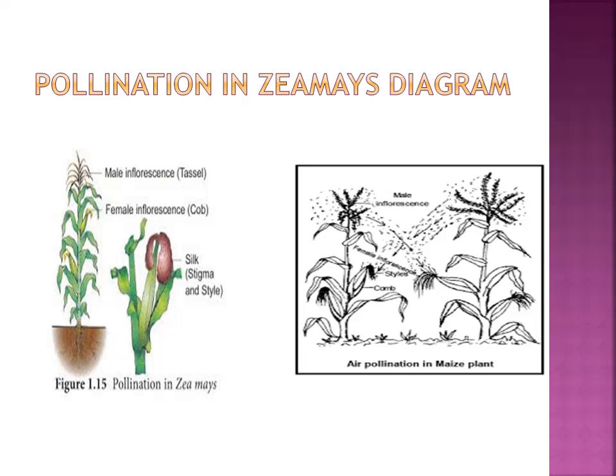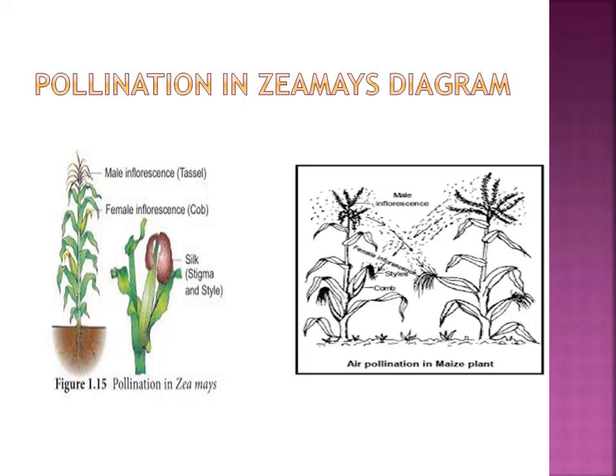The female inflorescence has a silky stigma and style like that. So through that, easily the pollen from the male inflorescence tassel is carried by wind and falls directly on the stigma of the lowermost portion of the female inflorescence. They are arranged like that, so pollen easily falls on the stigma of the flower during windy time.